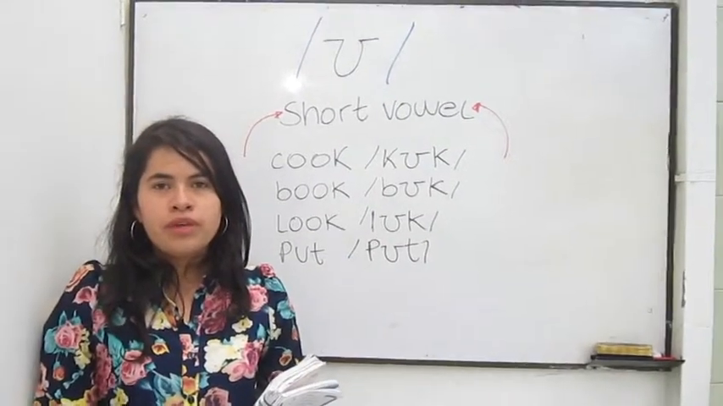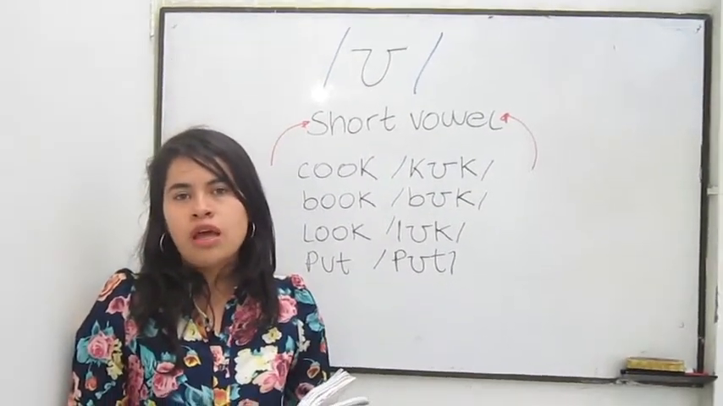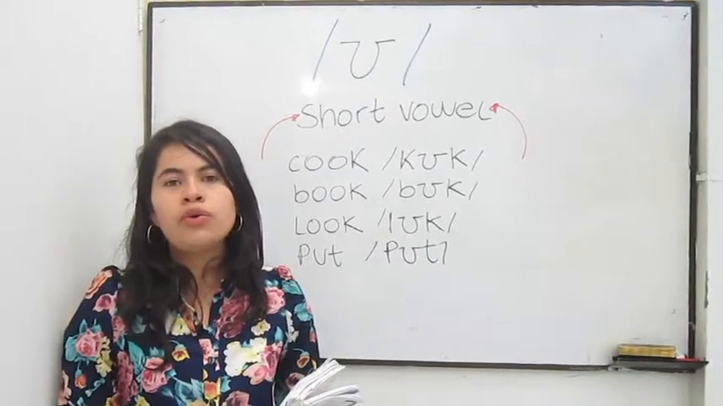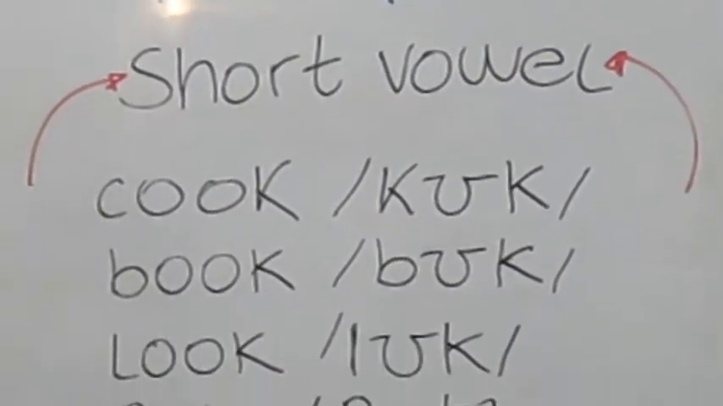Good afternoon. I'm going to explain the pronunciation of two vowels and two consonants. I'm going to start with the vowel U. This is a short vowel. I have some examples.